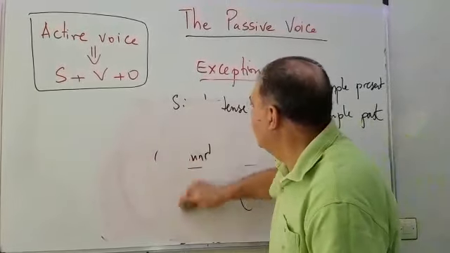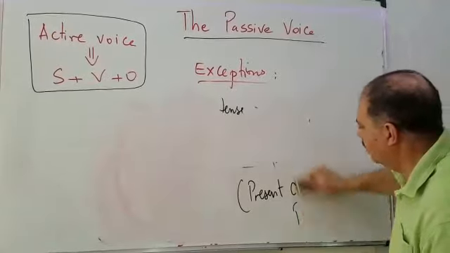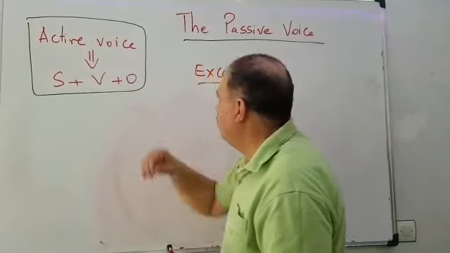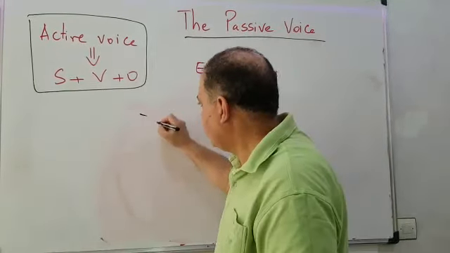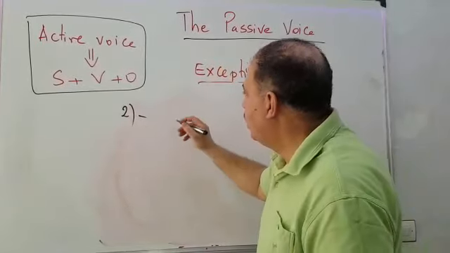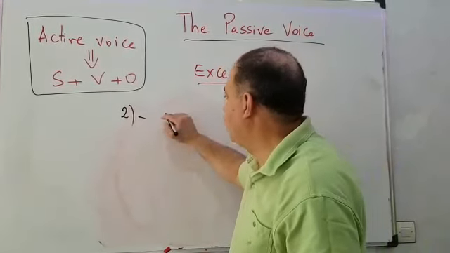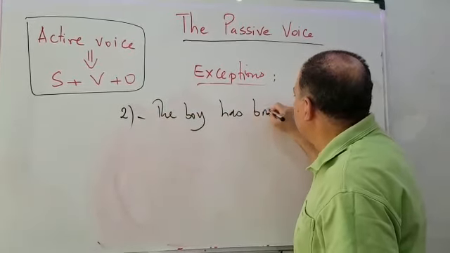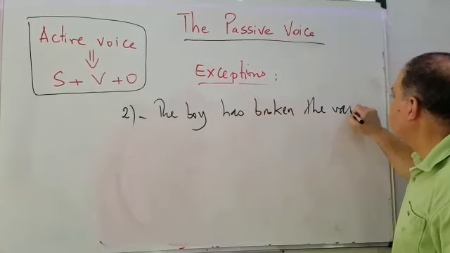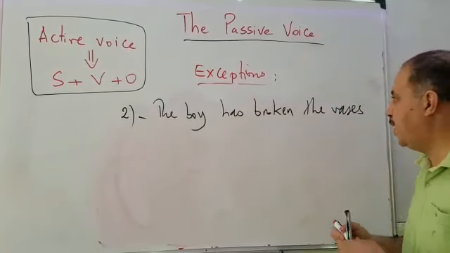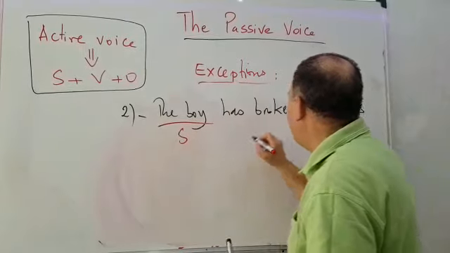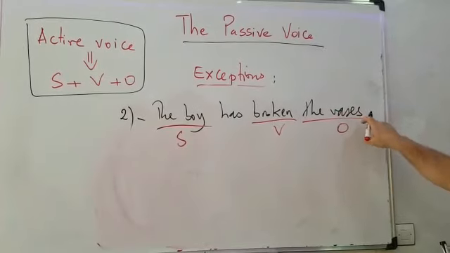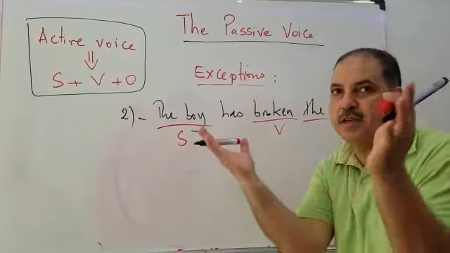Now let's see these compound tenses in active voice. We say, and this is exception number 2. Remember the sentence I gave you last time. The boy, for example, has broken the vases. Pay attention, the vases. So we have subject, we have verb, vases, object, and pay attention to the singular and plural. Here we have vases, plural.